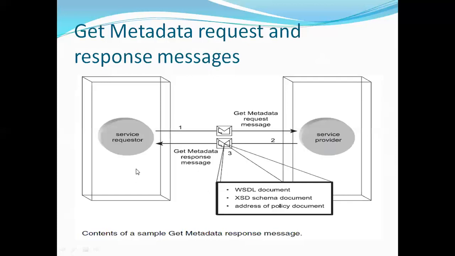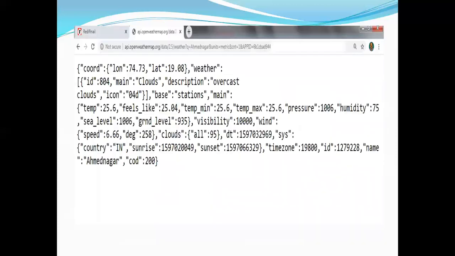And converting that JSON or XML output into properly formatted output, the service requester writes his own client application in any technology. So see here, this particular web API provides you this metadata. They are exchanging this data. This is what metadata exchange is.